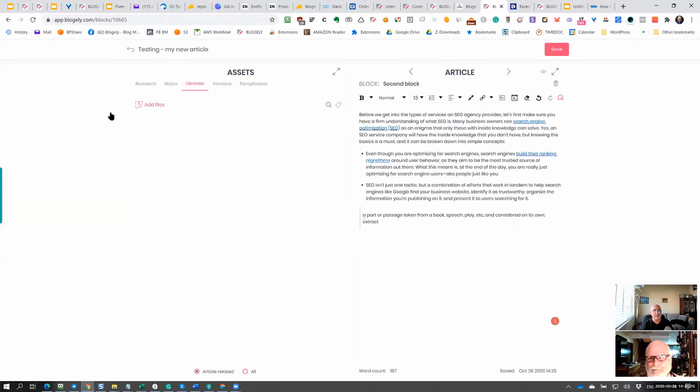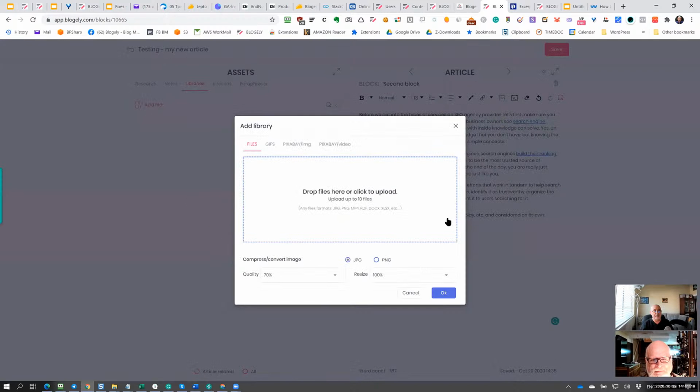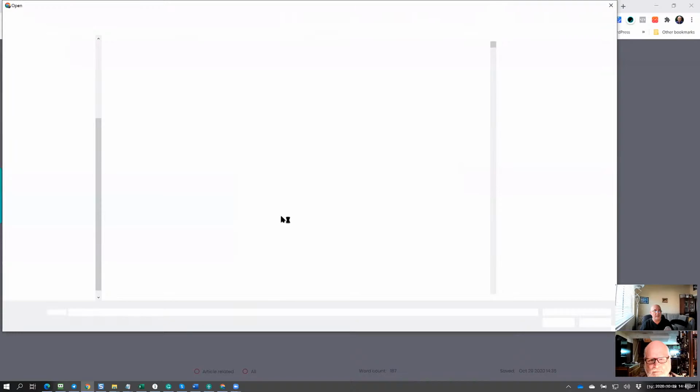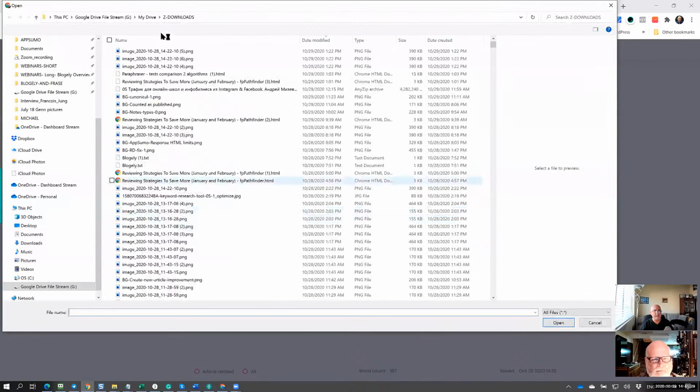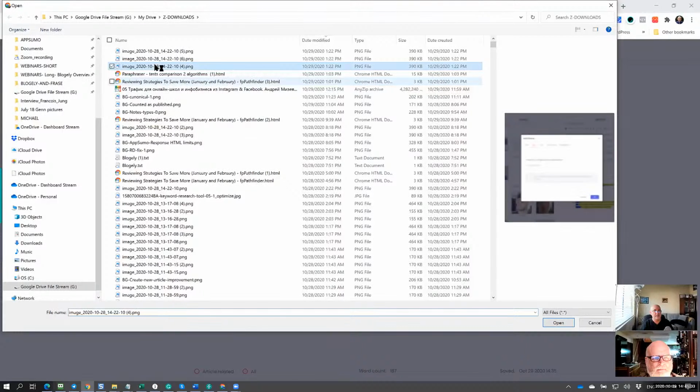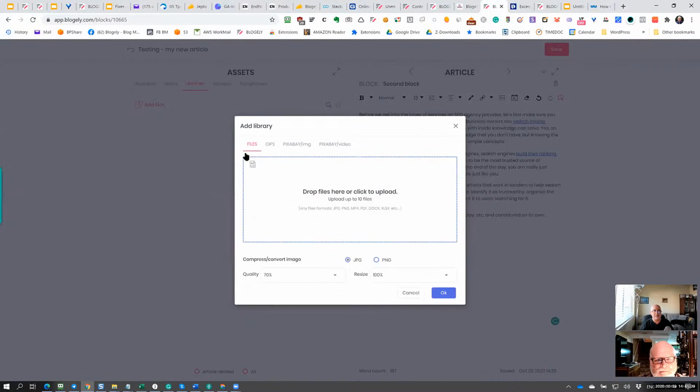So in this case, we have this add files here. When you click here, you can upload your images. Just simply select what you want. Let's select some of them. So I'm just going through my stuff. I can actually take some of the images that I have here. Let's say I'm just going to reuse this image here and just click open, and this image will end up here.